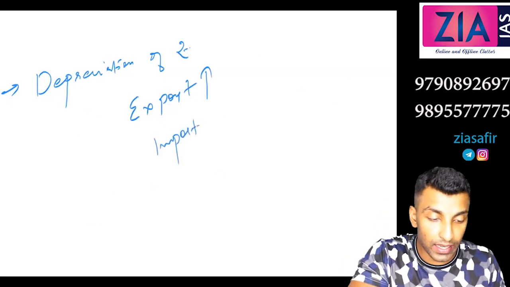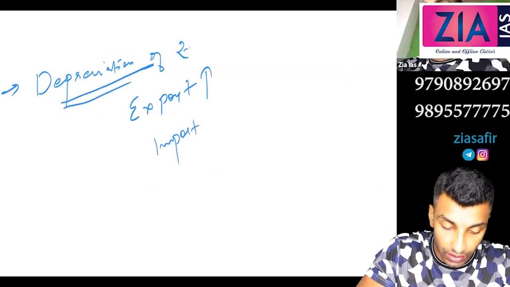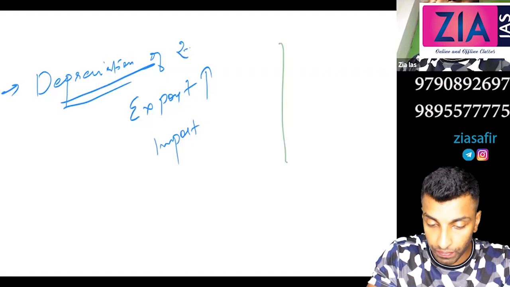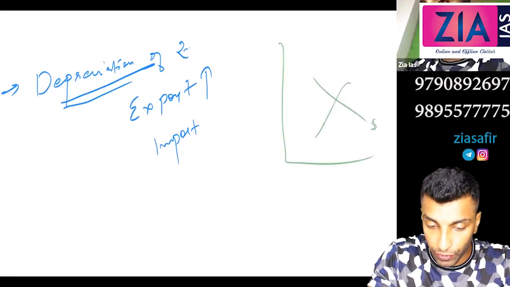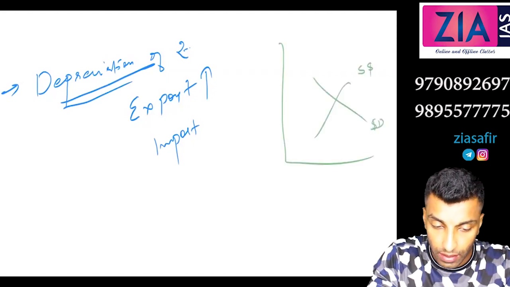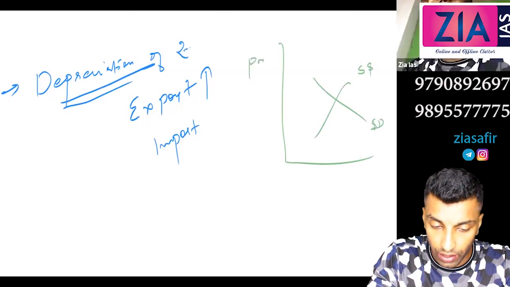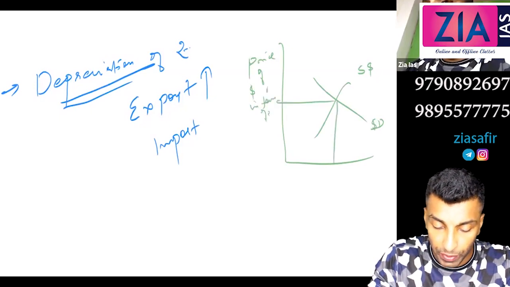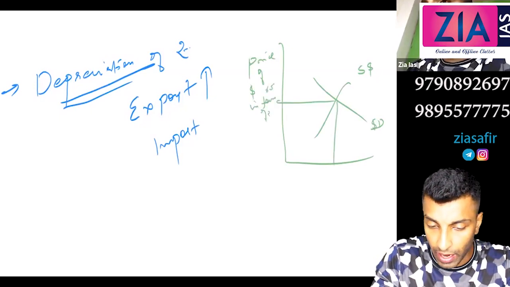When the rupee is depreciating, see, rupee depreciating means what? Let's say this is the demand for dollar, and this is the supply of dollar, and this is the price of dollar in terms of rupee. Let's say this is 65, and rupee depreciating is basically because of demand for dollar.